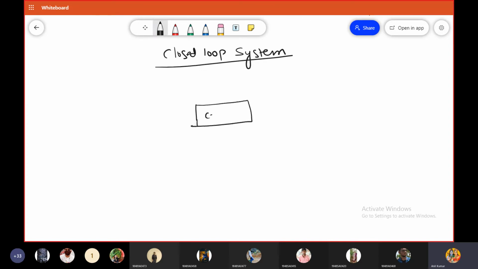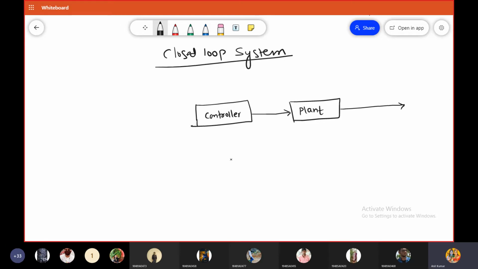This is nothing but the controller, and this is nothing but a plant, and this is the plant output. Generally these two blocks together are called an open loop control system.